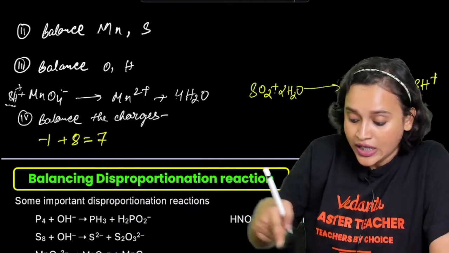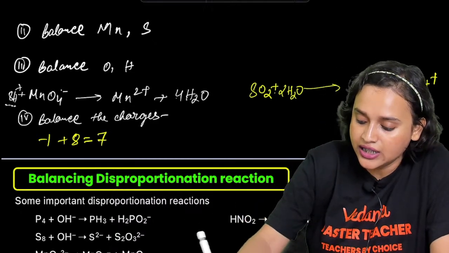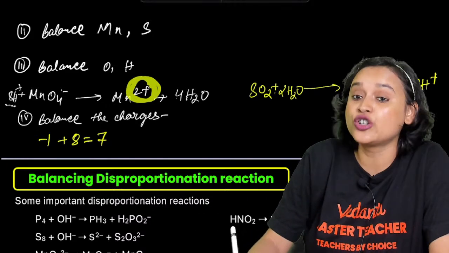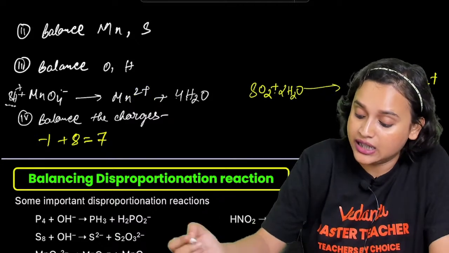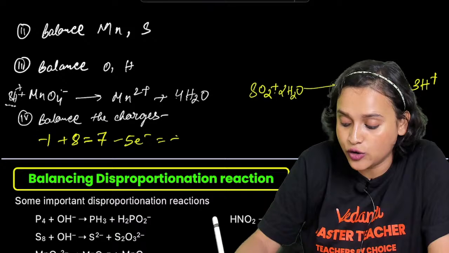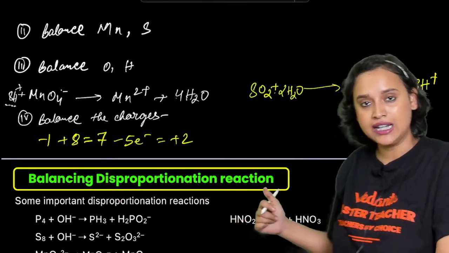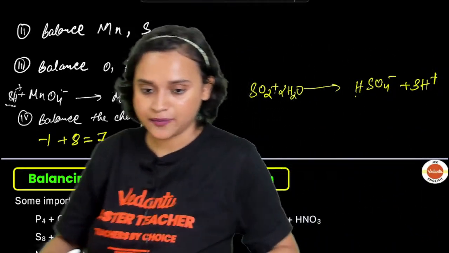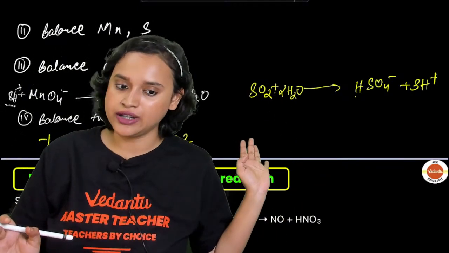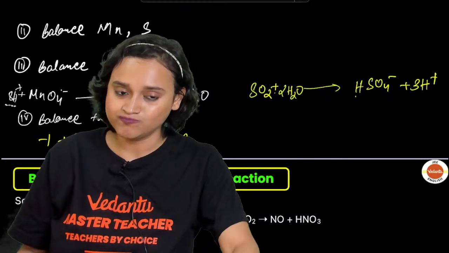Am I right? Now this side, if you see, everybody, you have 2 plus. That means this is going to +2 state. So that means that here you have 5 electrons will give you +2. Am I right? This is balanced. On the RHS, this side is +2 anyway, right?